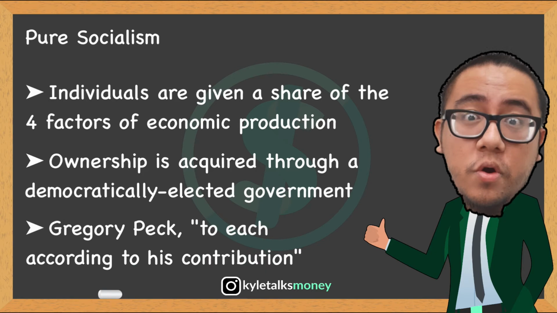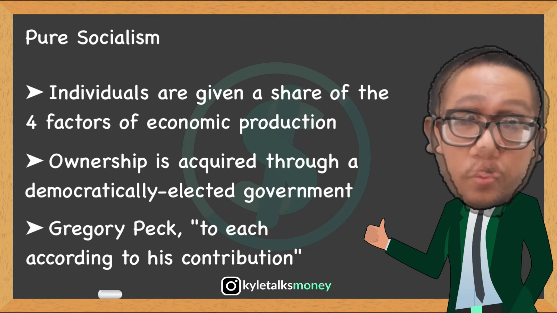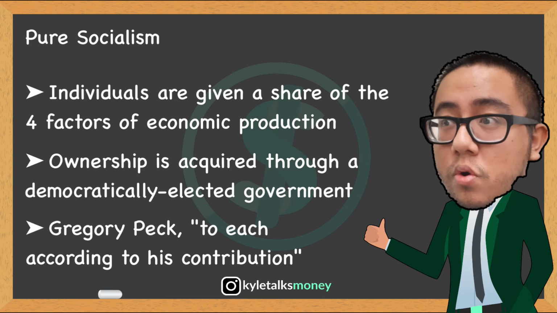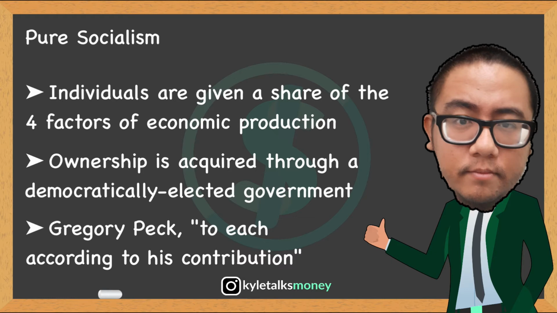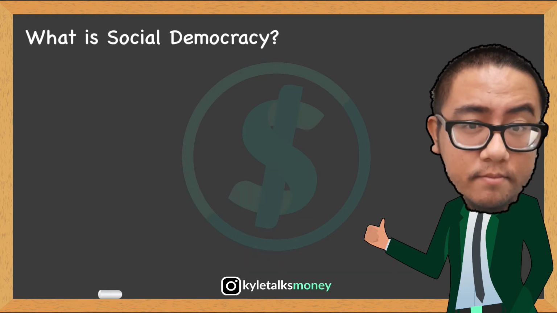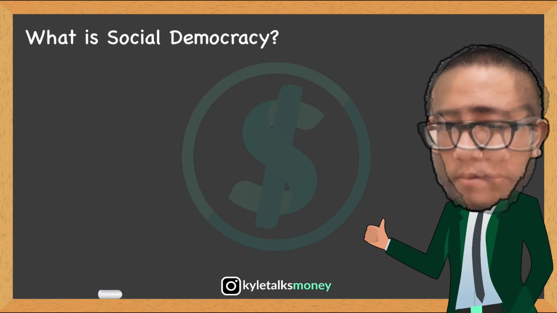In 1980, American author and sociologist Gregory Paul paid homage to Karl Marx in coining the phrase commonly used to describe socialism: from each according to his ability to each according to his contribution. So then this comes back to what is social democracy.